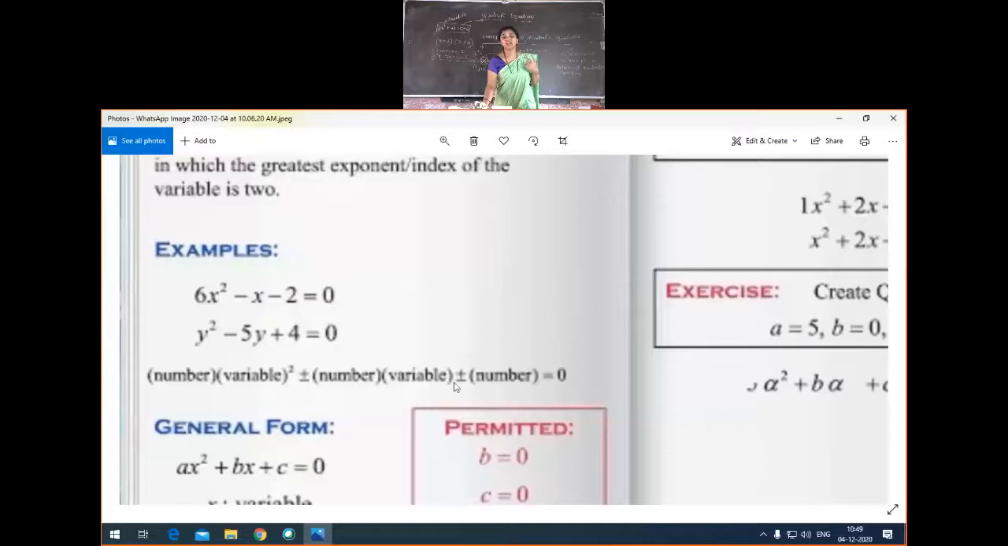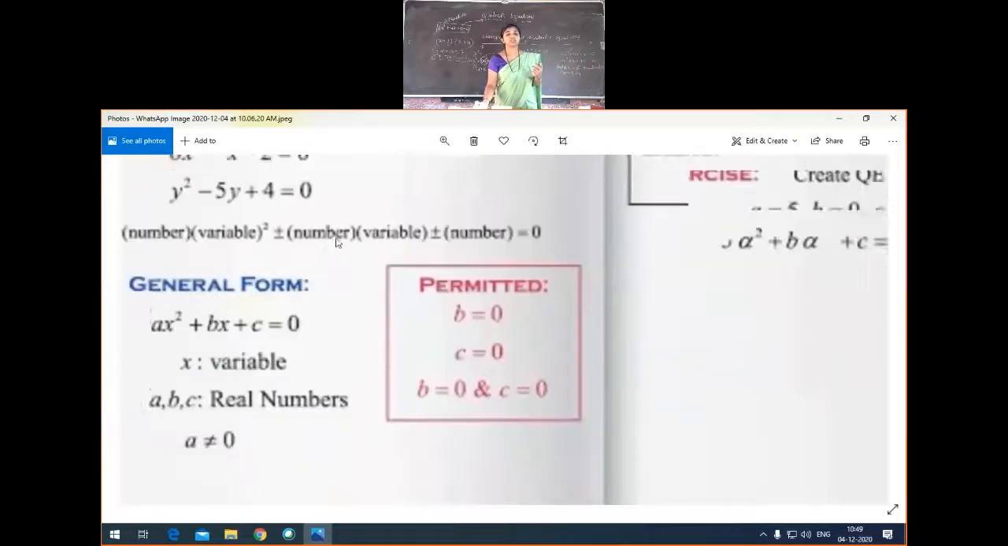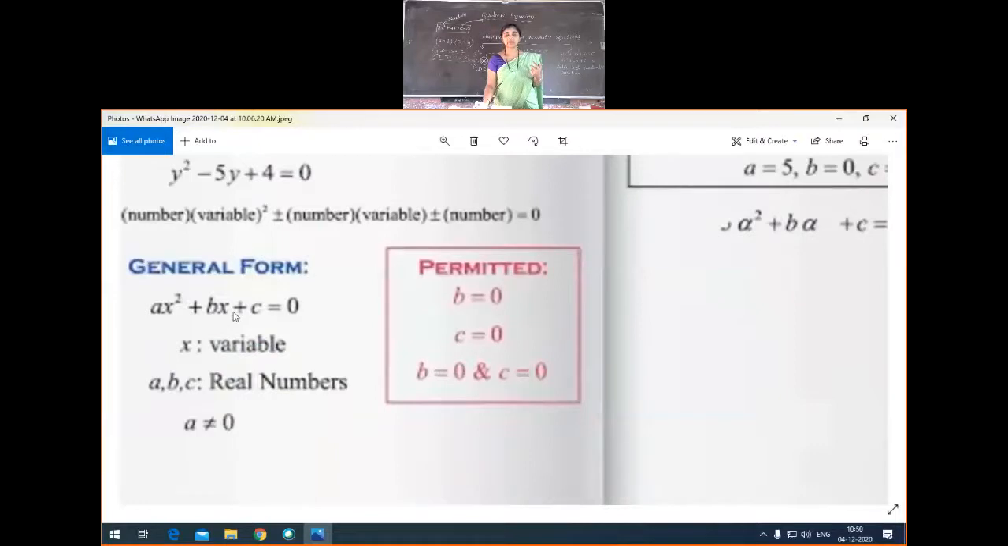This is the standard form of the quadratic equation: number into variable square plus or minus number into variable plus or minus number is equal to 0. Next, the general form is ax square plus bx plus c is equal to 0. There x is variable, and a, b, c are real numbers with the condition a not equal to 0. Okay, a not equal to 0.